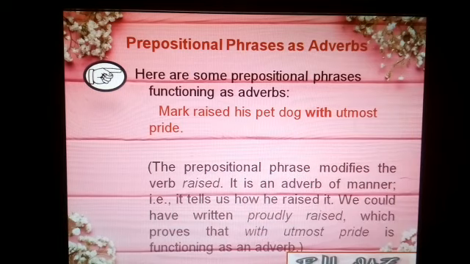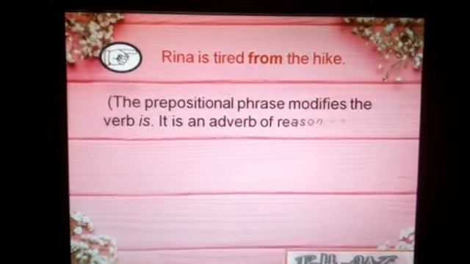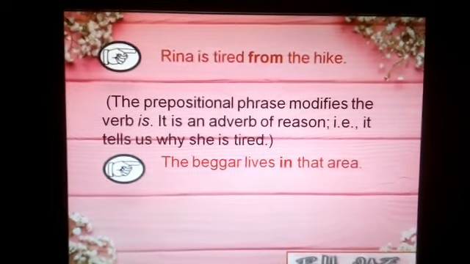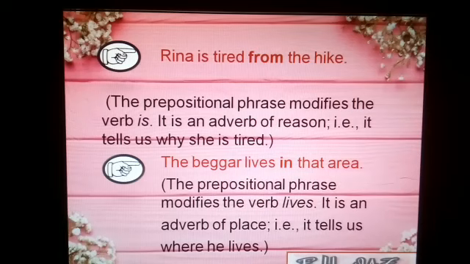Let's have more examples. Rina is tired from the hike. In this sentence, our prepositional phrase, which is from the hike, modifies the verb is. It is an adverb of reason. It tells us why she is tired. Let's have the third example. The beggar lives in that area. In this example sentence, our prepositional phrase, which is in that area, modifies the verb lives. It is an adverb of place. It tells us where he lives.